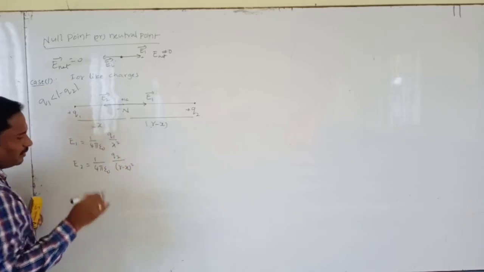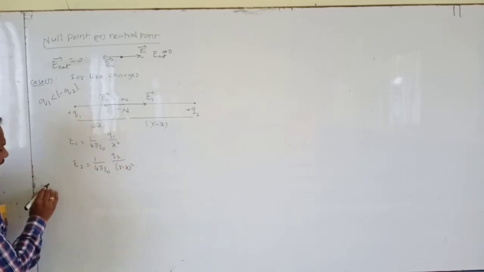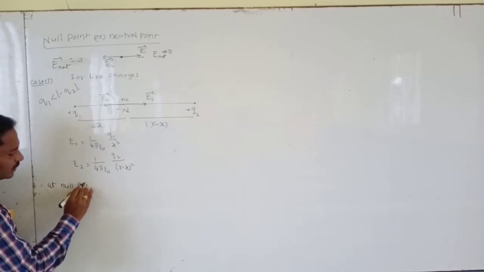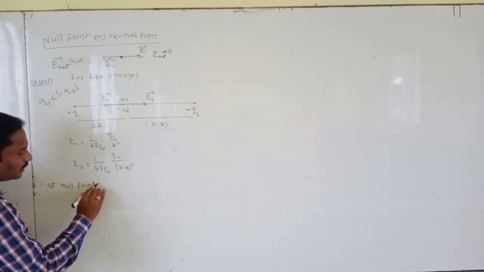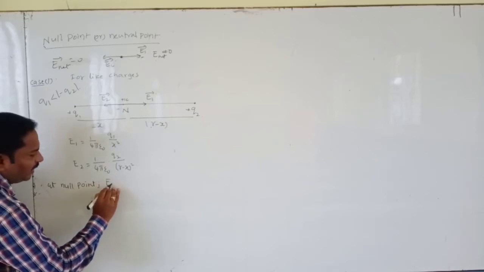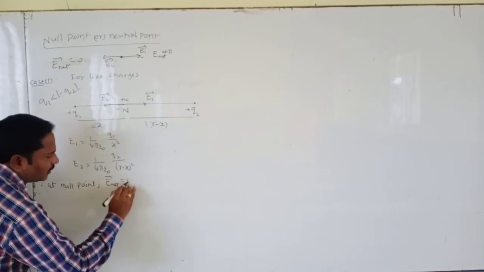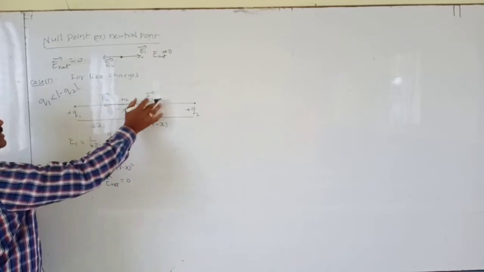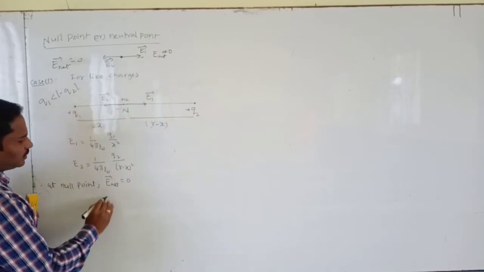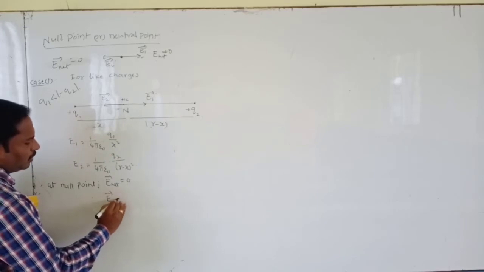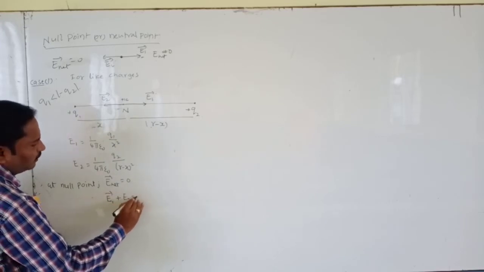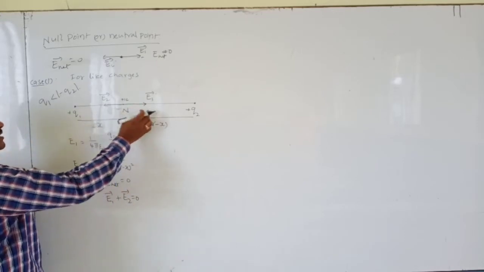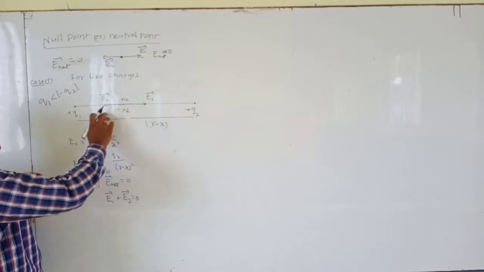Now at a null point, net electric field equals 0. Net electric field means the algebraic sum of the electric fields. So E1 bar plus E2 bar equals 0. But both are acting in opposite directions, in magnitude, direction opposite.